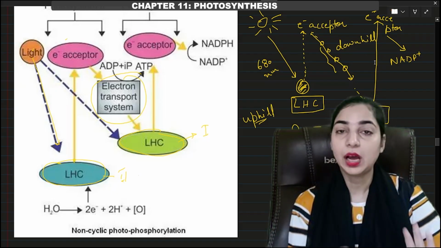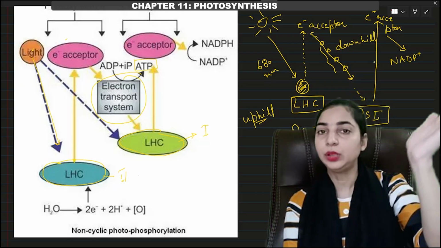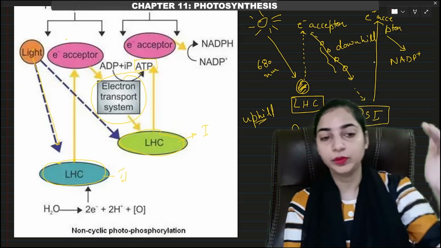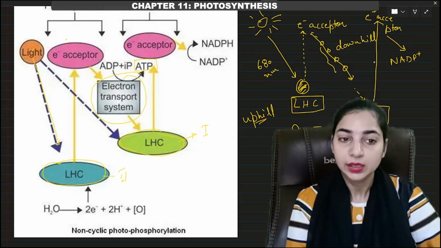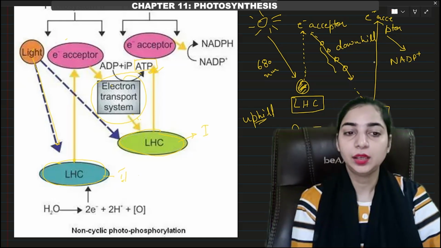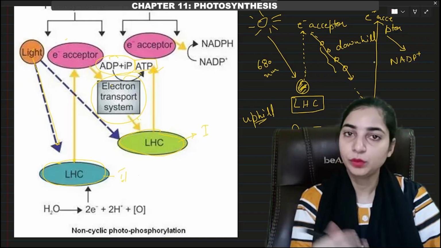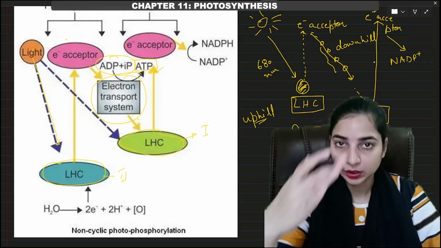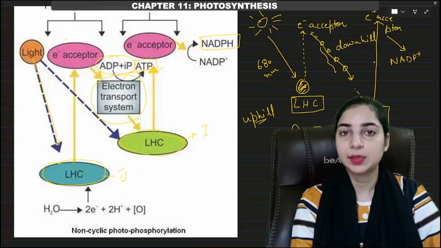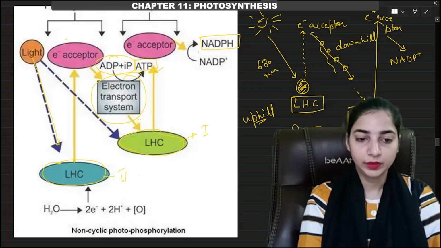Now, very important fact: where are ATP and NADPH formed? ATP is formed during the downhill movement of electron through the electron transport system. Okay, so when the electron was moving through the electron transport system, there ATP was formed, because this movement resulted in the phosphorylation of ADP. Okay, and it resulted in the formation of ATP. And during the second downhill movement of electron, NADPH was formed, because the electron was accepted by the NADP plus. Okay. So I hope you have understood this.